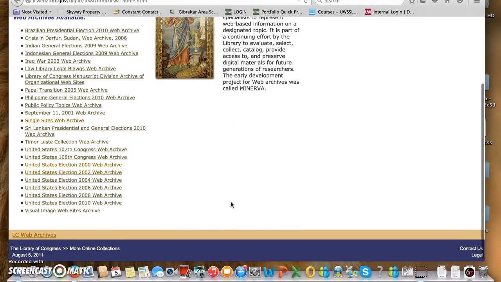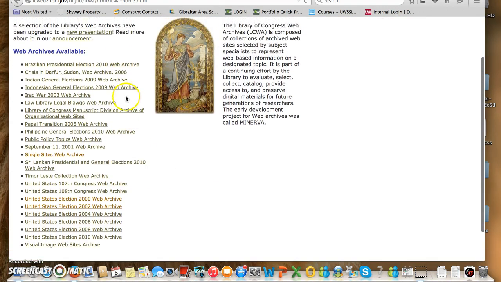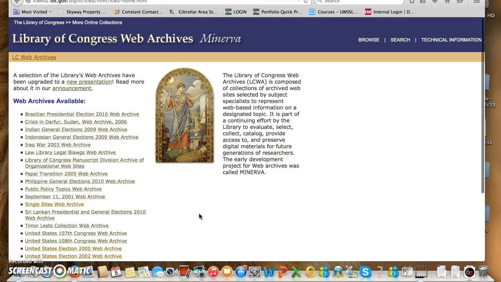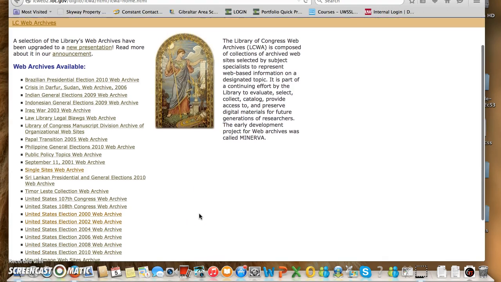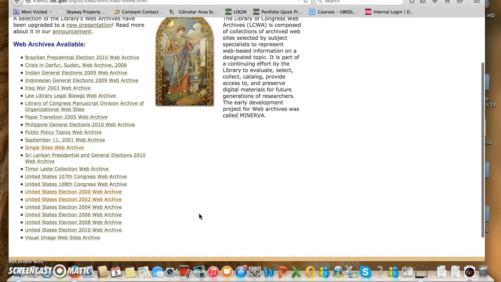The easiest way to go about searching the web archives available is by simply starting a search with all the archives. If needed, however, the archives can be limited or filtered to certain more relevant ones. The web archives available are the ones listed on the screen.